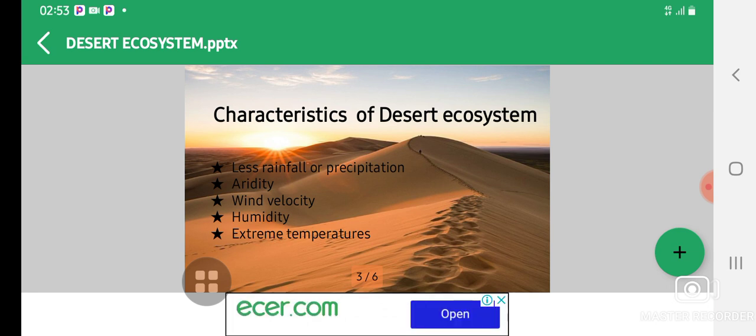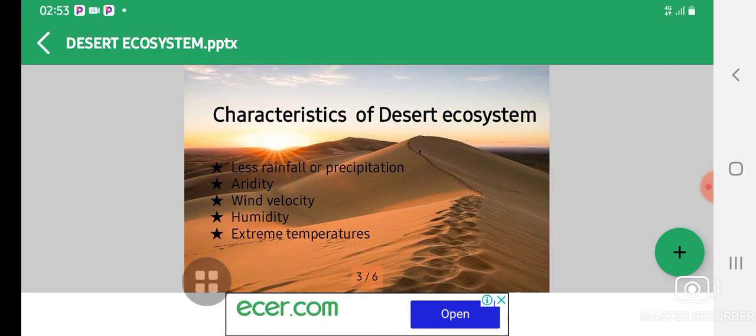So let's look at its aridity. Aridity implies a deficiency of moisture, as it is experiencing less rainfall, which results in aridity. So let's look at the third one, which is wind velocity.